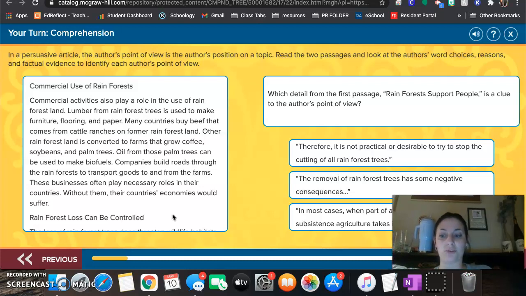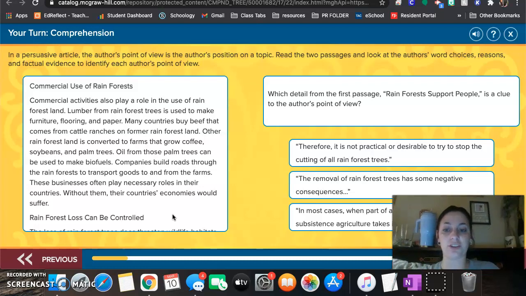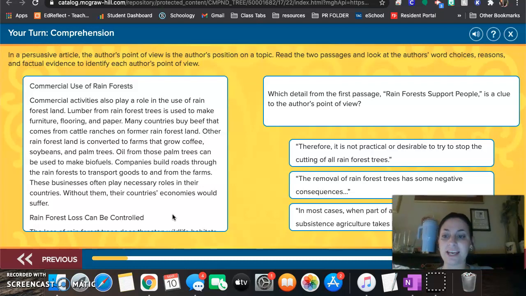Companies build roads through the rainforest to transport goods to and from the farms. These businesses often play necessary roles in their countries. Without them, their countries' economies would suffer.